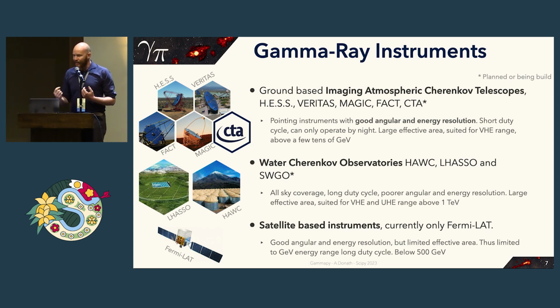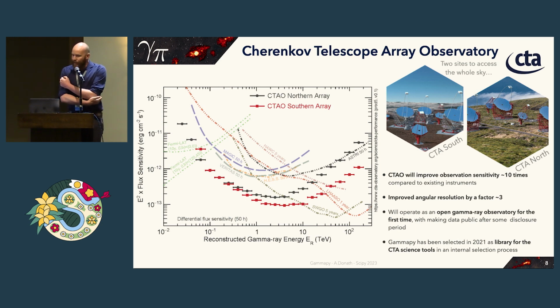And then there are satellite-based instruments. This is typically just now the Fermi-LAT instrument. This has good angular resolution and energy resolution, but it has a very limited effective area and can only measure up to a few hundred GeV. What's important here is that all these observatories have really complementary properties. And up to now, one could not really take advantage of all the data that they take, because the data could not be combined.